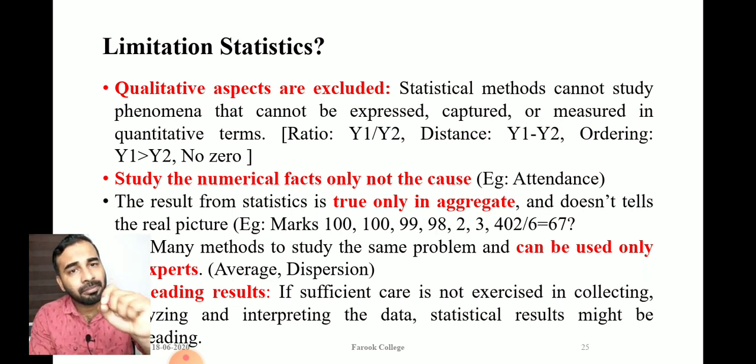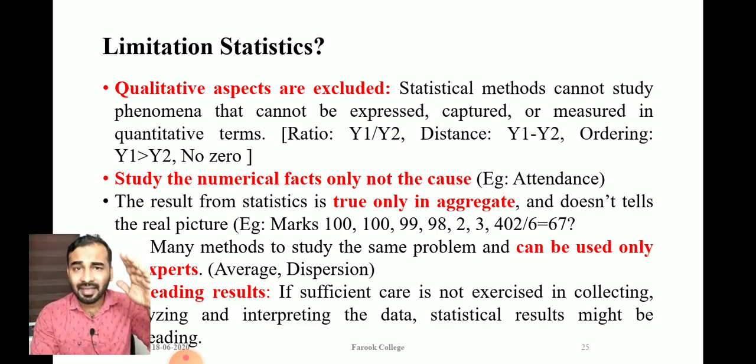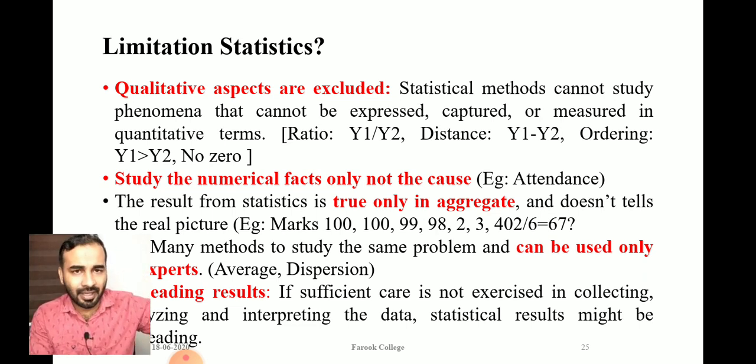Why did 95% of the students secure the proper attendance, and why did 5% not get it? There are certain reasons for that. Why are these 5% not getting proper attendance? What is the reason for this?